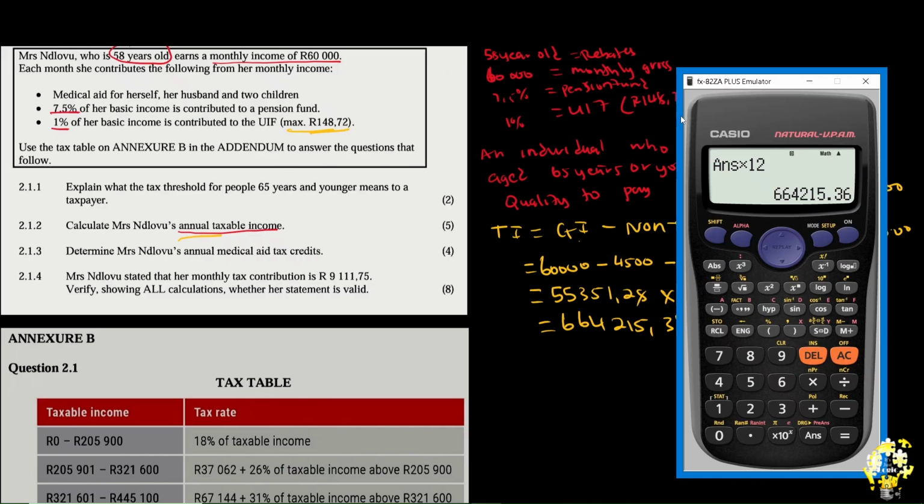Now, let's see. The second question says, determine Mr. Love's annual medical tax credits. By now you understand something. Annual medical tax credit. Let's see. Medical for herself, husband, and 2 kids.